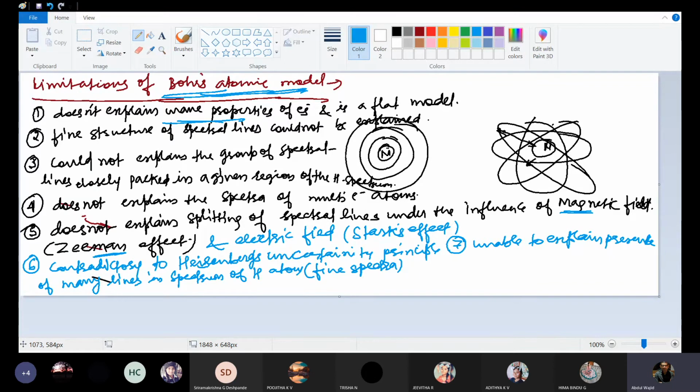Now the eighth one: Bohr's model does not explain quantization of angular momentum. He gave this relationship, mvr equals nh upon 2 pi, but why? He was not able to explain or justify that. Sir, what is the meaning of quantization? Quantization means, see, slope.